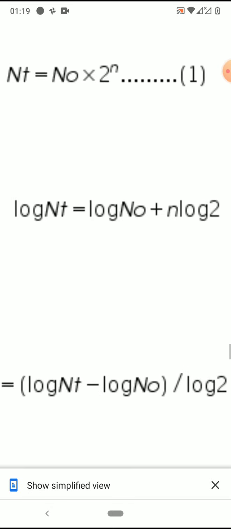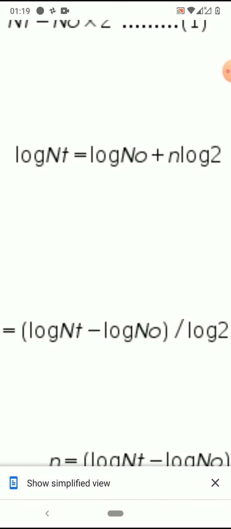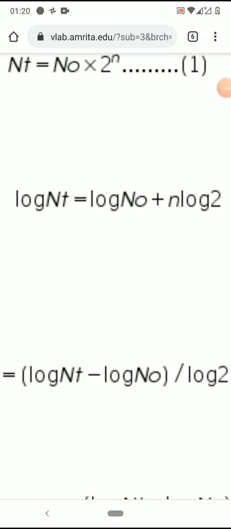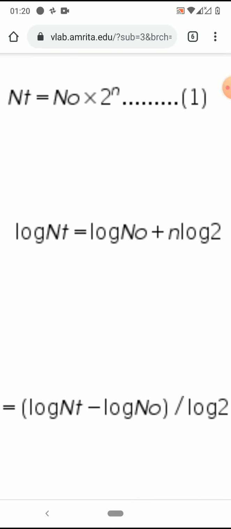Okay. So now we apply logarithm to this. So log nt equals log n0 plus n log 2. 2 to the power of n, after applying logarithms, becomes n log 2, and for multiplication, if you apply logarithm, it becomes plus. Okay. So log nt equals log n0 plus n log 2.